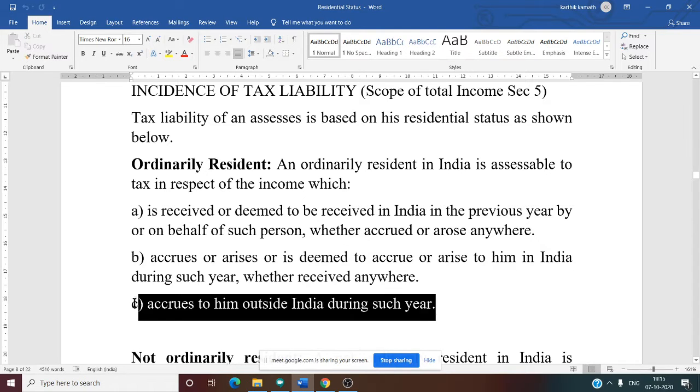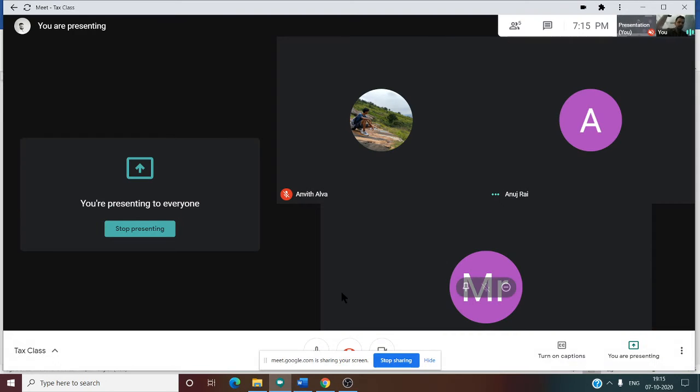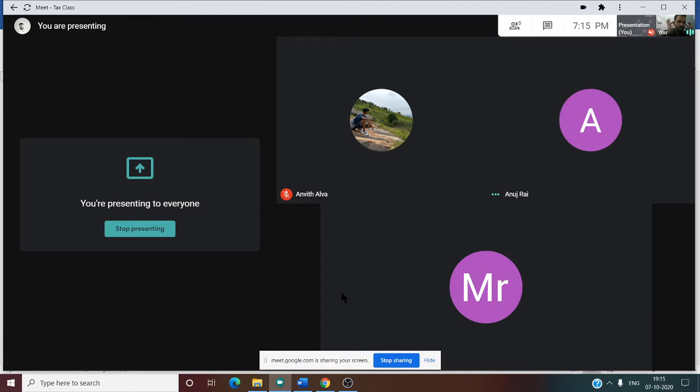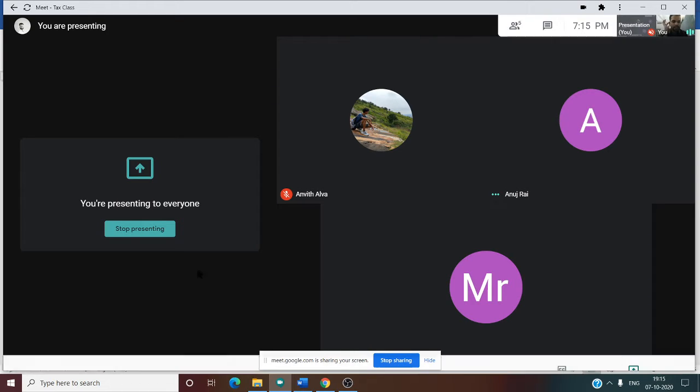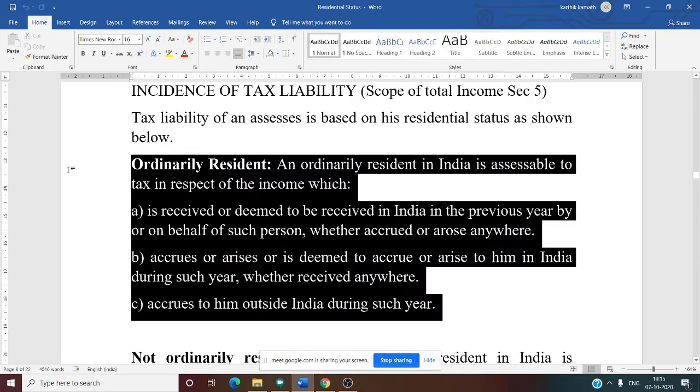Third one, accrues to him outside India during such year. If it accrued to him outside India also, that means suppose that person is in Pakistan. In Pakistan he earns something and he receives the money there itself. In that case also, even though there is no transaction in India, an ordinary resident is taxed. So there are three conditions for an ordinary resident.